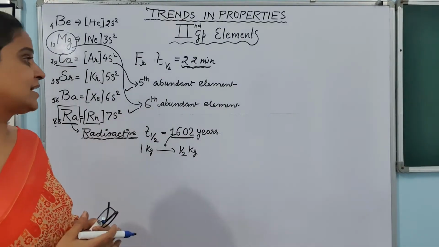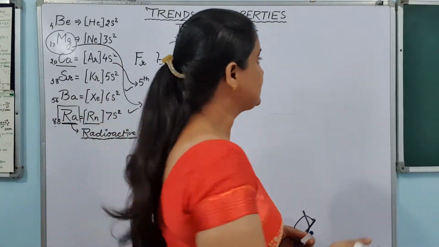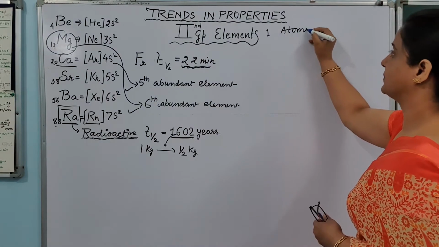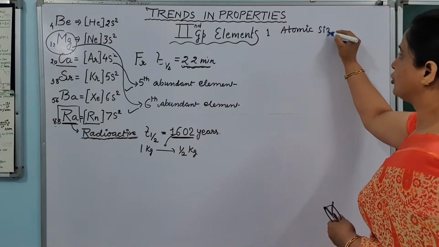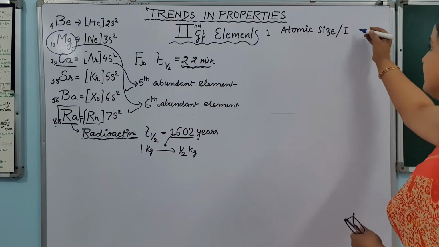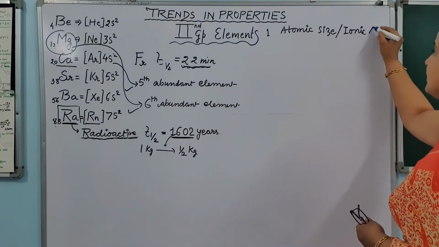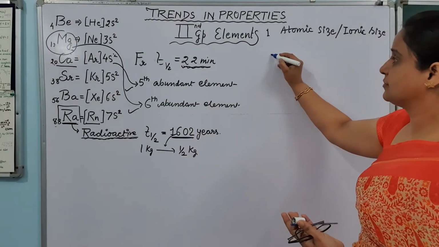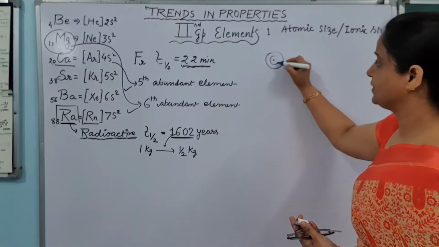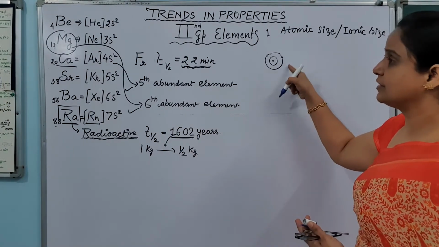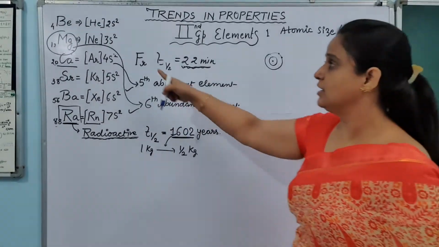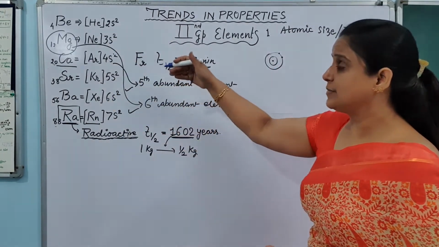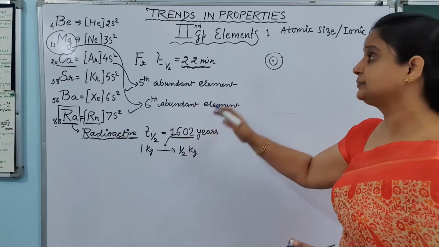Next thing is, we are now starting with the physical properties, and the very first physical property I am taking here is the atomic size. Atomic size and ionic size will change in the same way, so I am taking them together. We have already discussed that these elements will have 2 electrons in the outermost shell. You can see there 2s2, 3s2, 4s2, 5s2, means they will be having 2 electrons in the outermost shell.